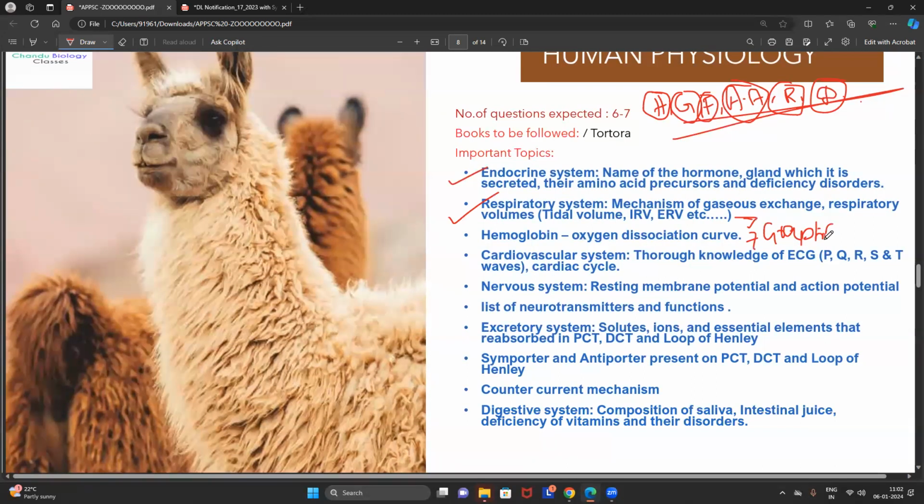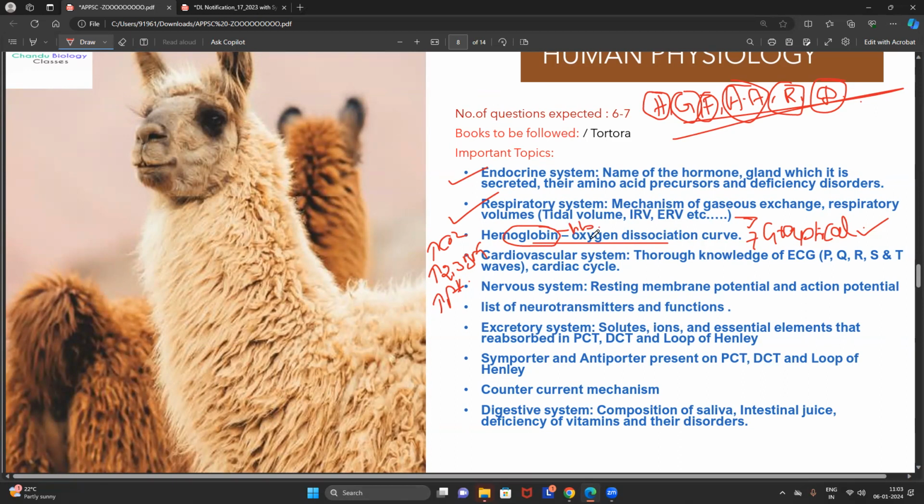Respiratory system and nervous system are the two systems where you can get graphical questions. Especially the oxygen-hemoglobin dissociation curve: what happens when the partial pressure of carbon dioxide increases, when the concentration of 2,3-bisphosphoglycerate increases, or when the pH increases? They will also ask about the relationship between hemoglobin and myoglobin.